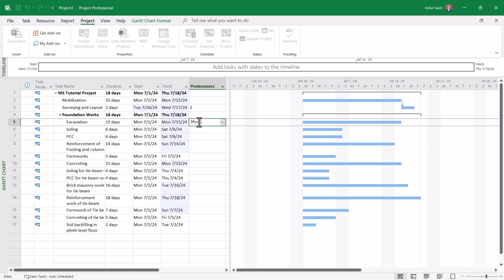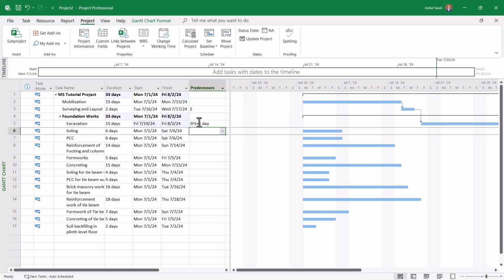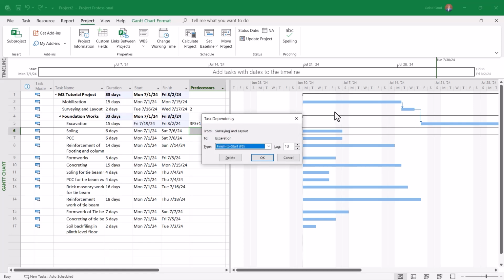So it might not take 1 day, it might just take 1 hour, but just for showing you, I have entered this value. So after that, press enter. Then you can see that over here, there is a lag of 1 day. If you double click on this, you can see surveying and layout to excavation, type is finish to start. You can change the relationship from here, and you can also add the lag, right?